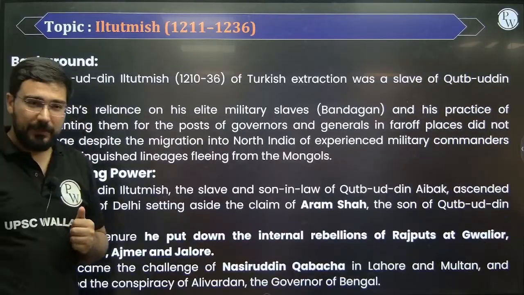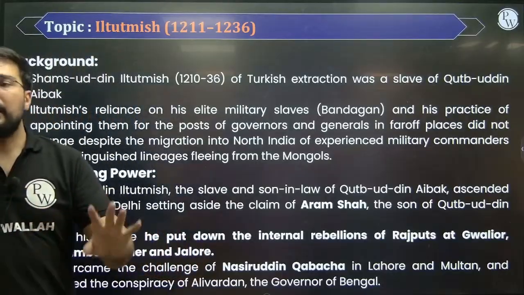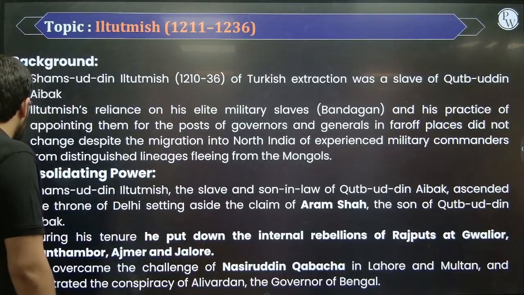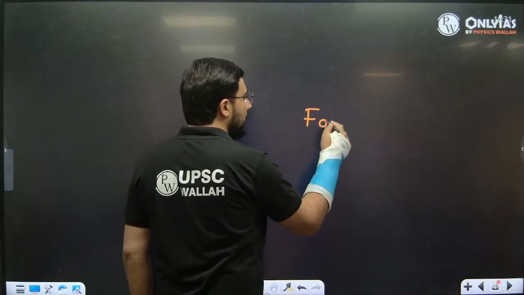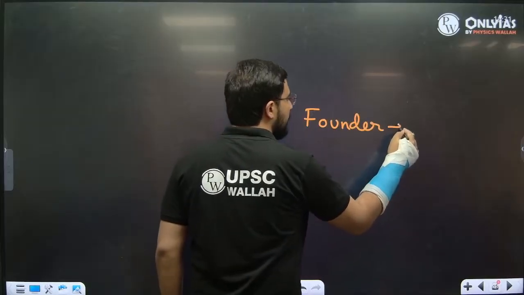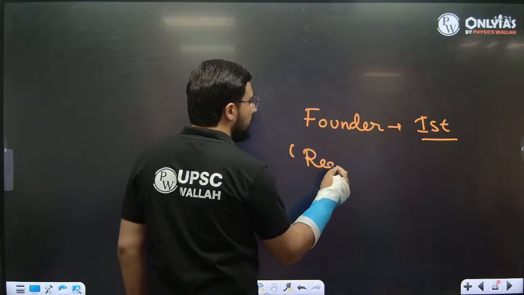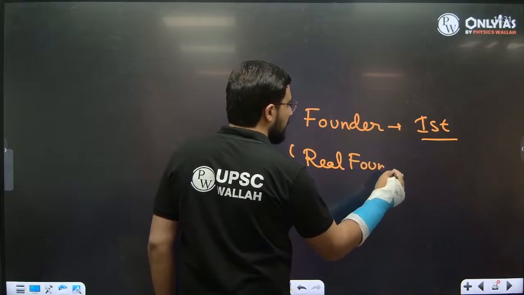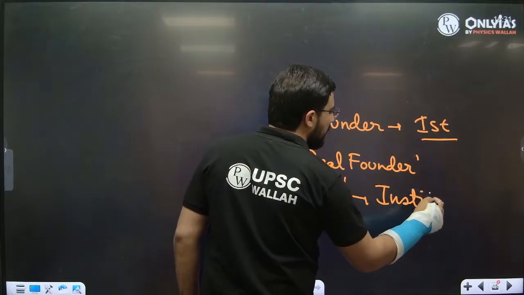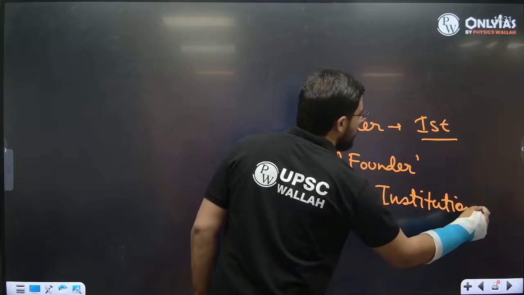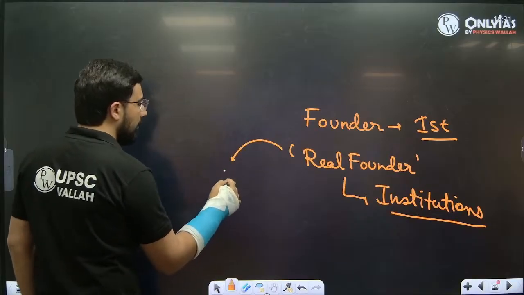Then comes Iltutmish. Iltutmish is very, very important because the Delhi Sultanate was completely unstable, and that's why Iltutmish took a large number of steps, and he is considered the real founder. A founder is someone who was first. The founder is always going to be Qutbuddin Aibak, but the real founder is the person who built institutions: political, social, economic, cultural. All the institutions were built by whom? Iltutmish. So Iltutmish is considered the real founder.